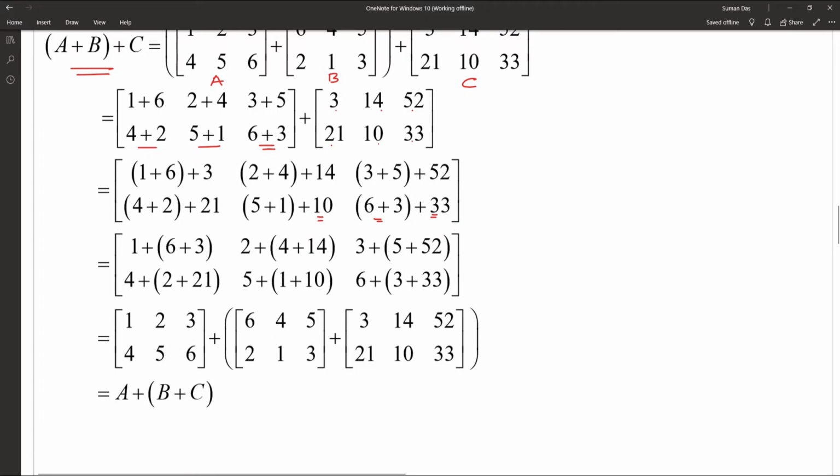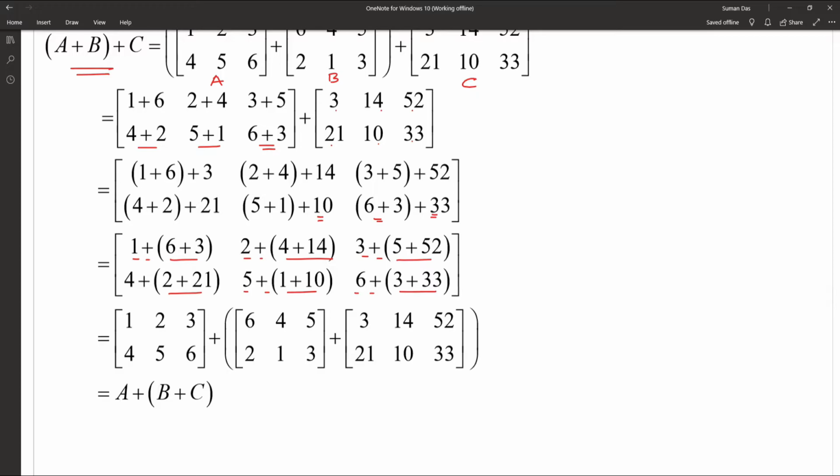Now that 1 plus 6 plus 3 can also be written in the way 1 plus (6 plus 3), 2 plus (4 plus 14), 3 plus (5 plus 52), 4 plus (2 plus 21), 5 plus (1 plus 10), 6 plus (3 plus 33).